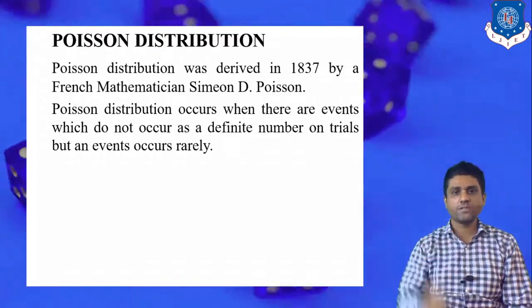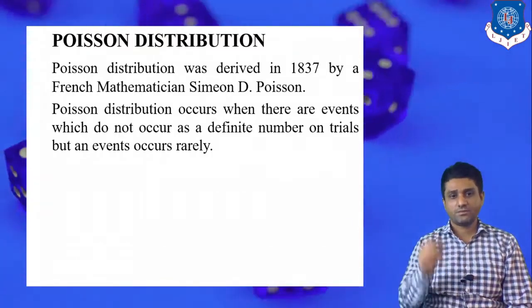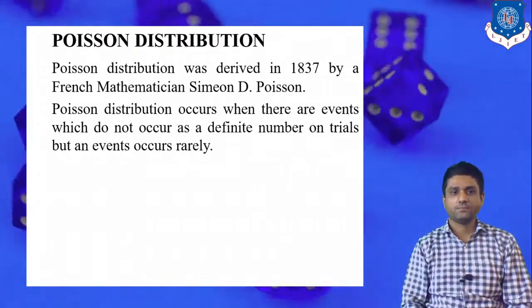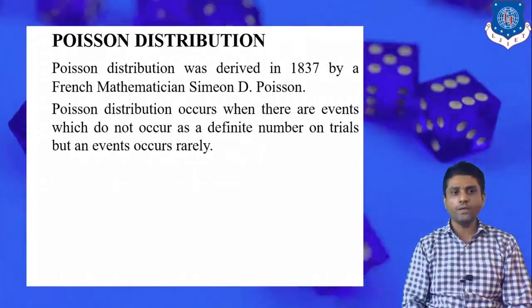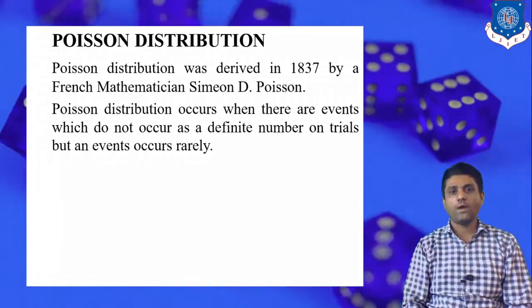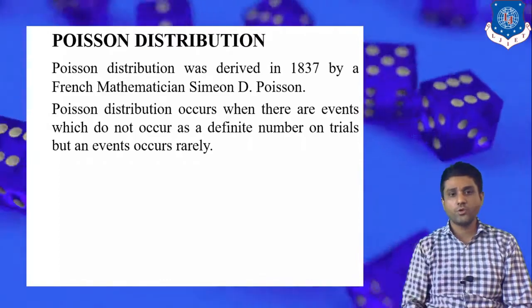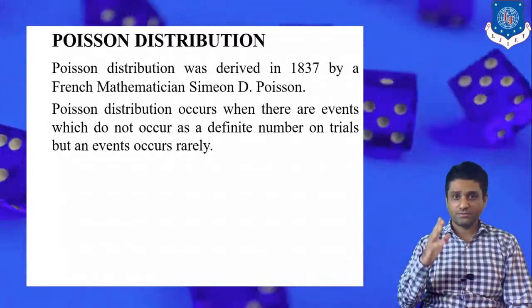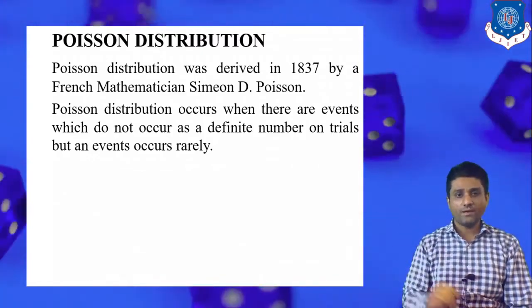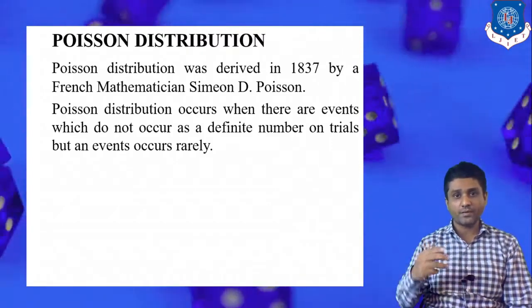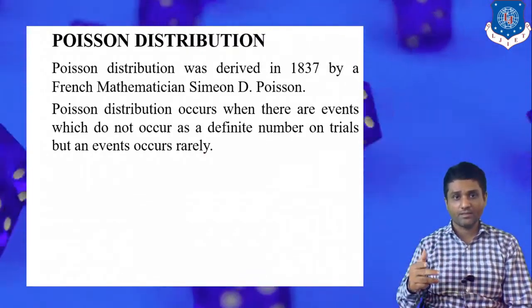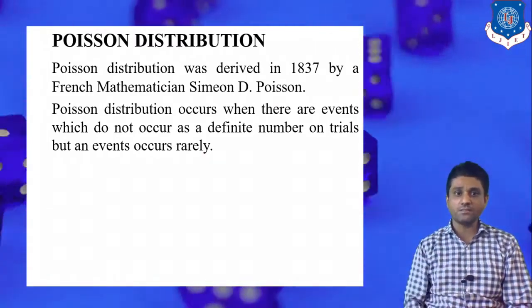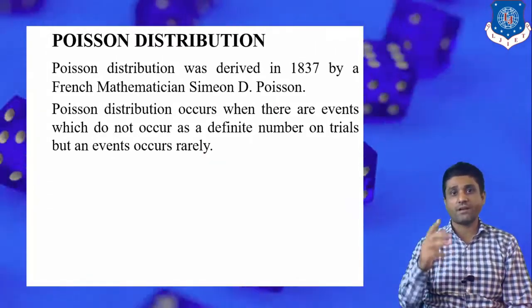Whereas for the Poisson distribution, read the second paragraph again carefully. The Poisson distribution occurs when there are events which do not occur as a definite number of trials. So this distribution is applied whenever the random experiment is not frequently repeated, that is, the random event occurs or is possible only rarely.